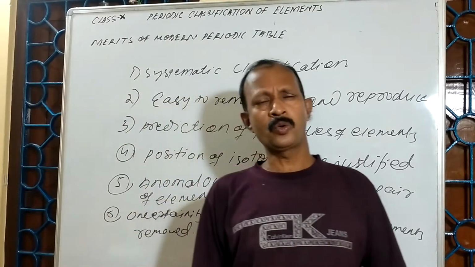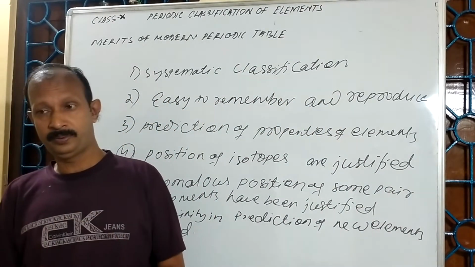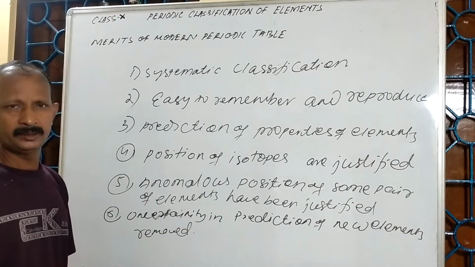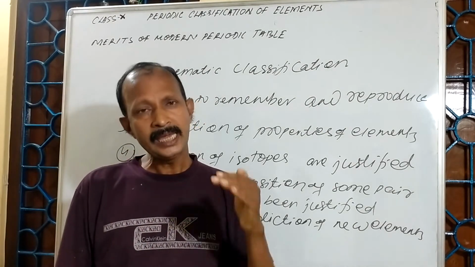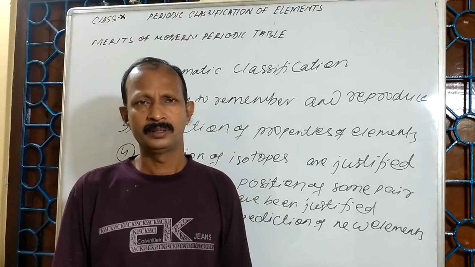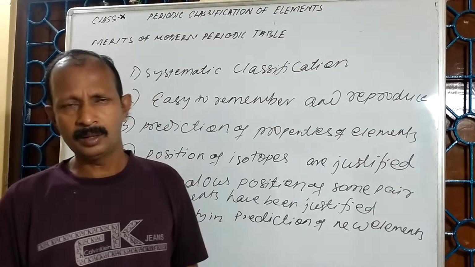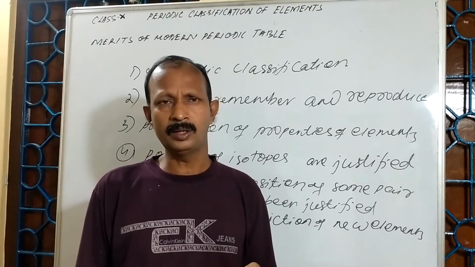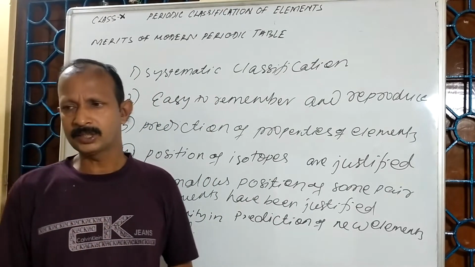Atoms having similar electronic configuration come in the same vertical column or same group. So the uncertainty in prediction of new elements in the modern periodic table is removed by studying the nature of the elements, or you can say here the electronic configuration corresponds to the properties of the elements.